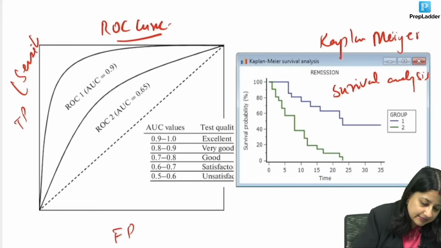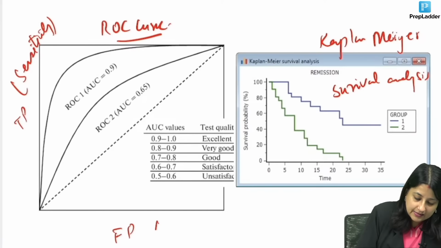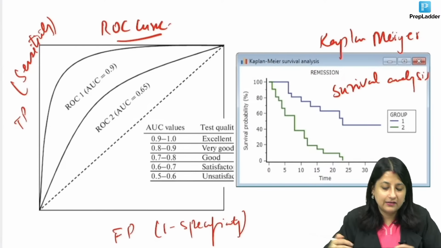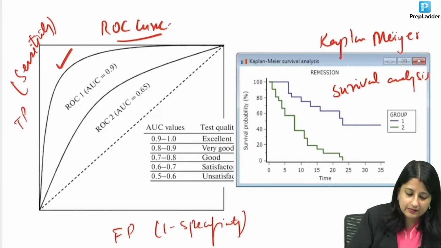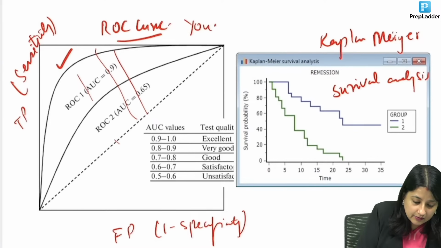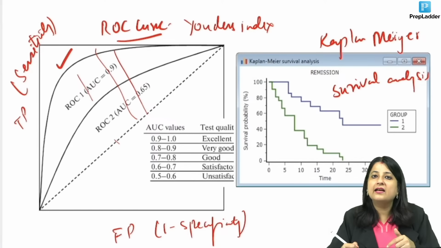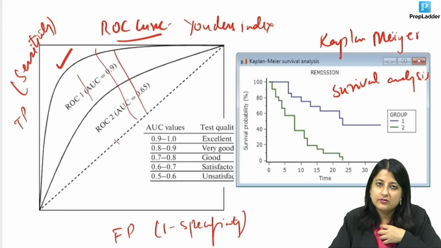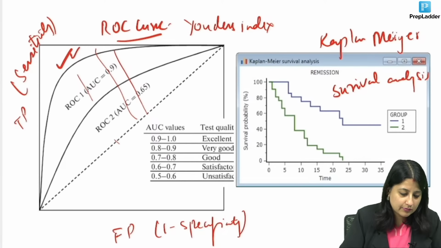This, guys, is sensitivity, and this one is 1 minus specificity. Now, how are we going to identify the ideal cutoff? The more the area under the curve, the more ideal the cutoff, which is given by what is known as Youden's index. So here we are going to select this one.